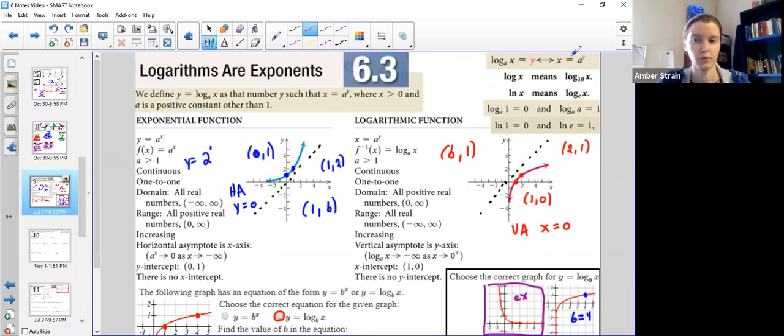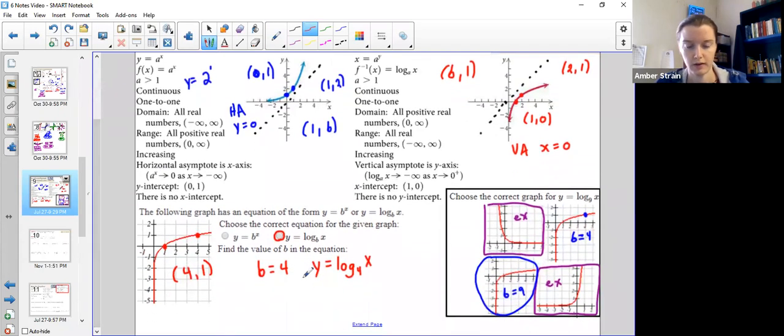And then that is set equal to x, the one inside the thing that the log is taken of. So let's switch this out. This would be written out exactly the same as 4 to the y equals x. So all of these points could be found by taking this pattern.